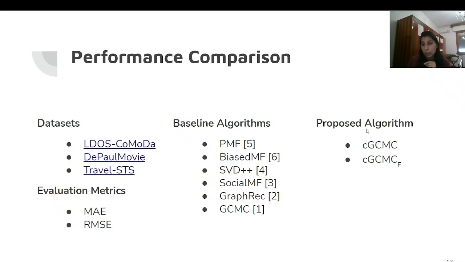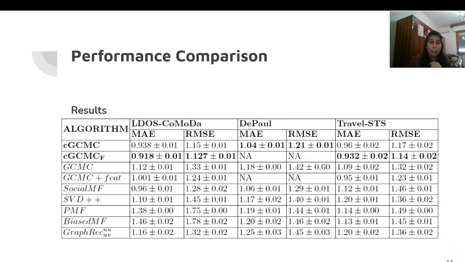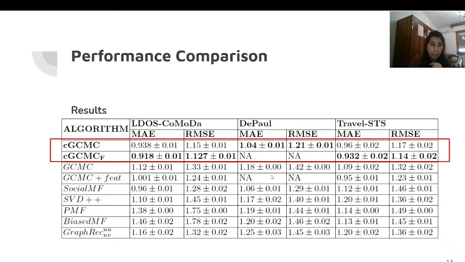We have tested our algorithm in two settings. First one is context impact on the opinion, and another one is context impact on the features. We have improved the result with respect to the baseline algorithms. This is because if we compare to the probabilistic matrix factorization and the biased MF, they do not consider any side information, so that's why they do not perform much better. Social MF and SVD++ incorporate the collaborative signals, but still they are not integrating the context information which affects the collaborative signal and the opinions of the users.